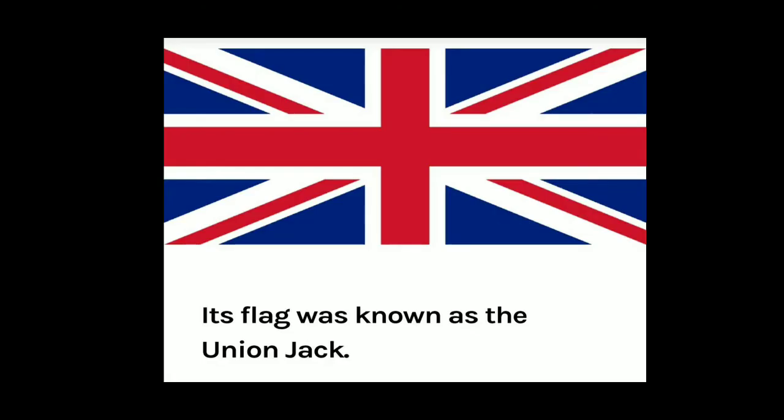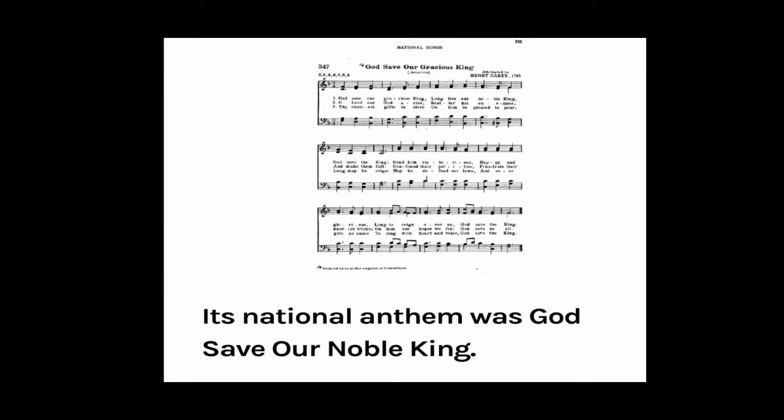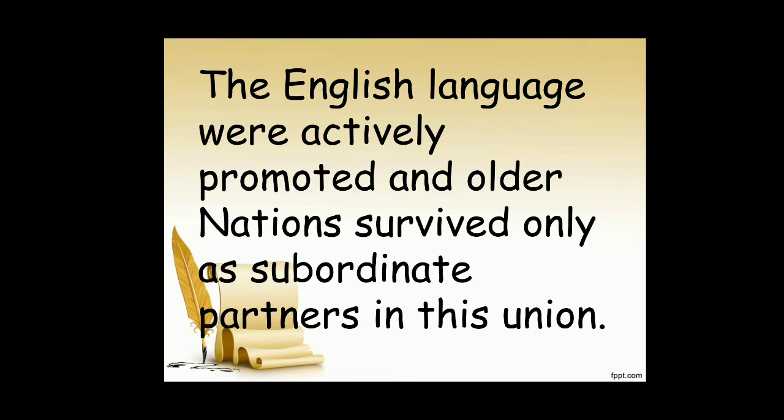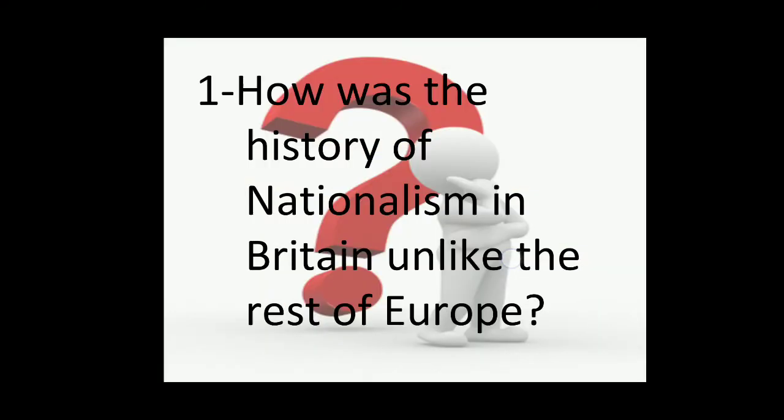What are these? Its flag was known as the Union Jack. Its national anthem was God Save Our Noble King. The English language was actively promoted. Older nations survived only as subordinate partners in this union.